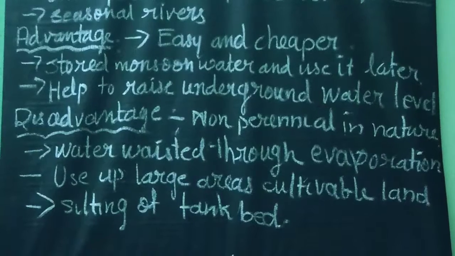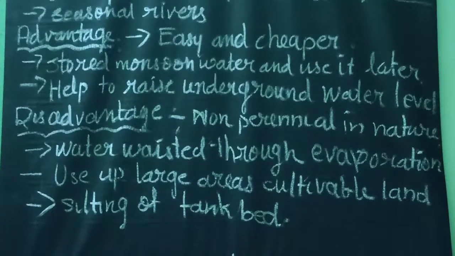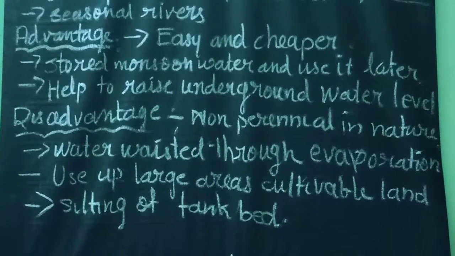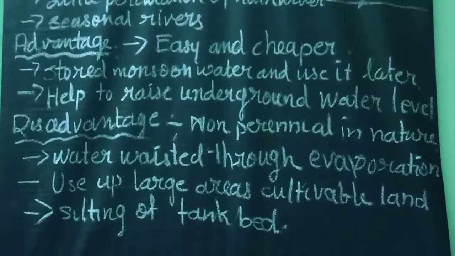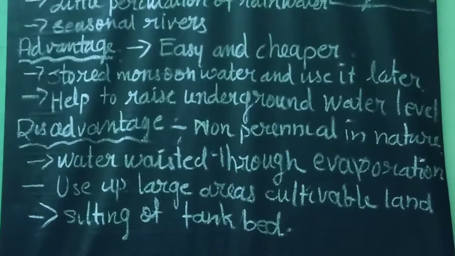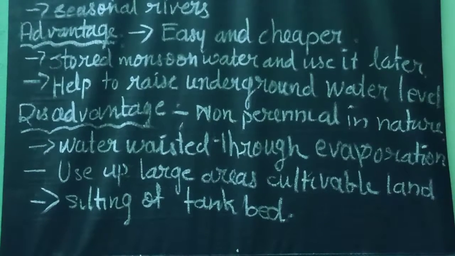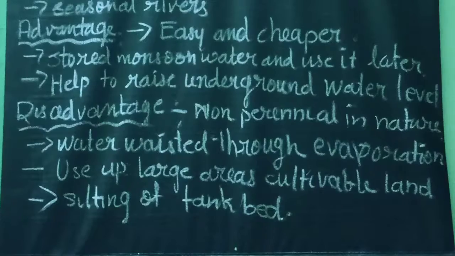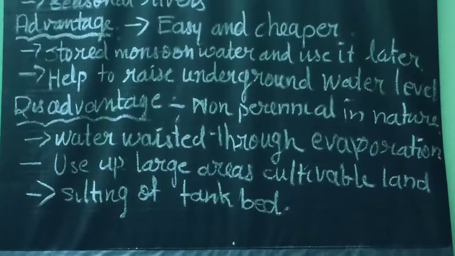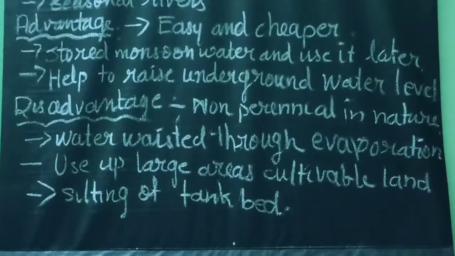Now, drawbacks of this tank irrigation, that means disadvantages. First of all, these are non-perennial in nature. That means they are a non-perennial source of irrigation. Perennial nature means providing water throughout the year. But these are non-perennial. They dry up during the dry season, and it is difficult to provide water for irrigation when it is needed.